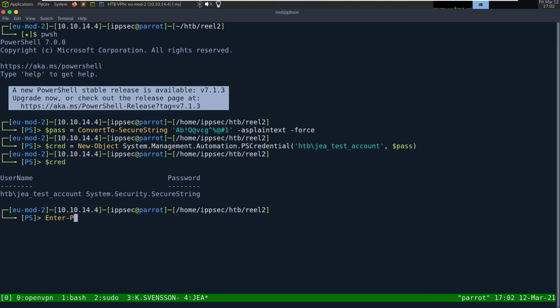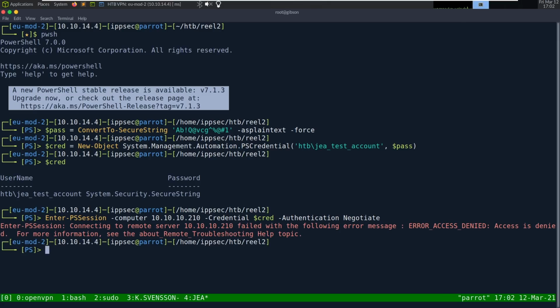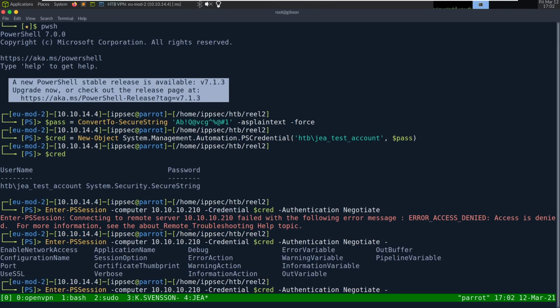And we can do Enter-PSSession, computer 10.10.10.210, credential cred, authentication negotiate, and we get access denied. And when using these constrained language modes, Just Enough Administration, I think it's JEA token, that what we saw before, you also have to specify the configuration name.